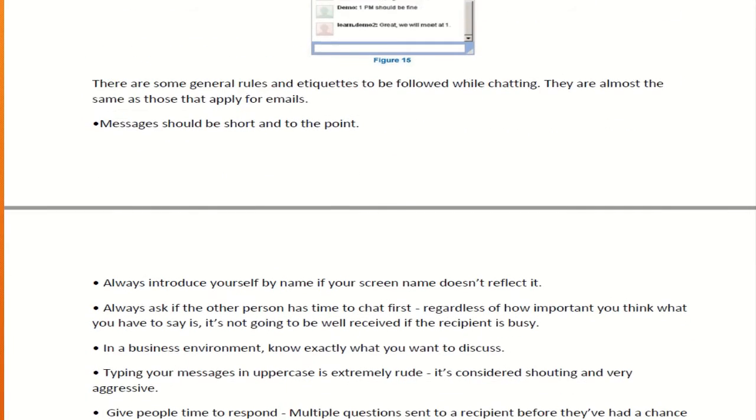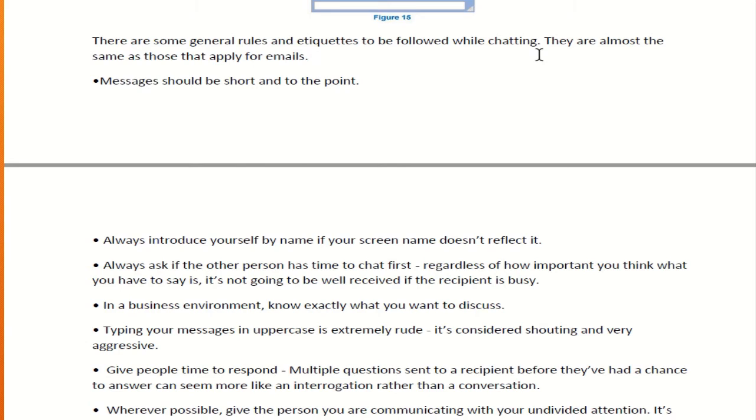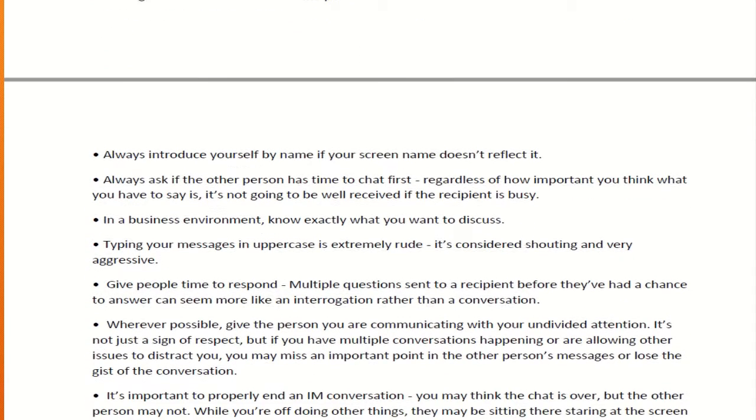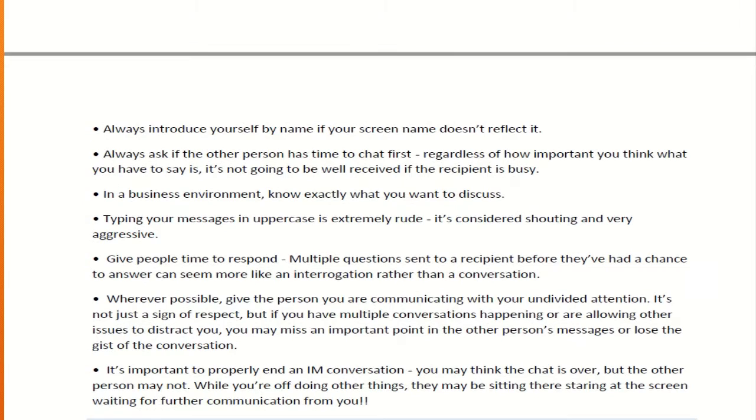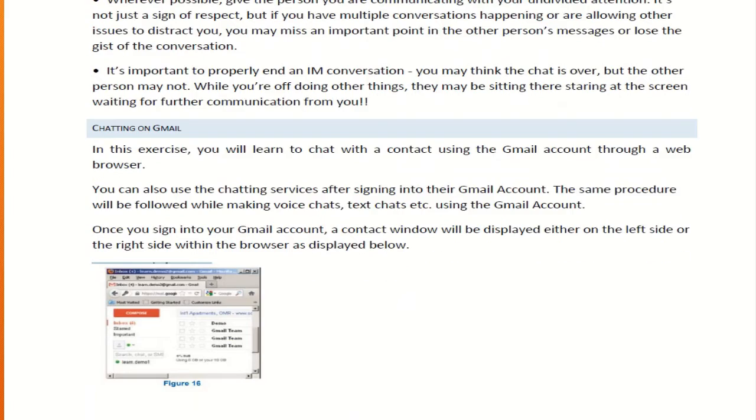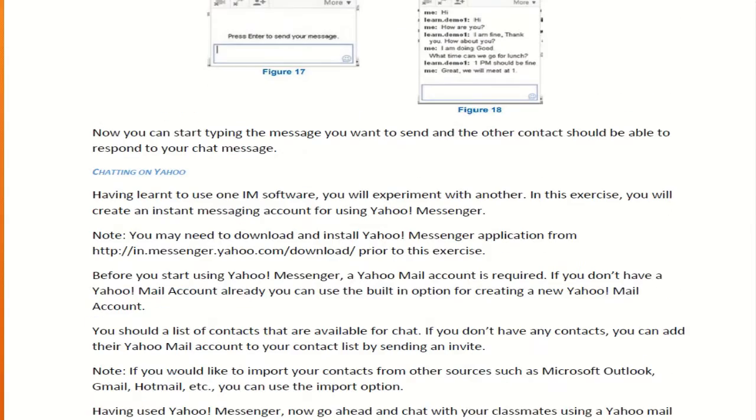Next, there are some rules and etiquettes to be followed while chatting. Messages should be short and to the point. If you send a long text, then the person may not be able to read it correctly, and they may misinterpret the information which you have sent. So it should be short and to the point. Always introduce yourself by your name so that the person can validate who you are. Always ask first if the other person has time to chat or not, or else they may not give you importance. So you should follow all these things while chatting with a person.